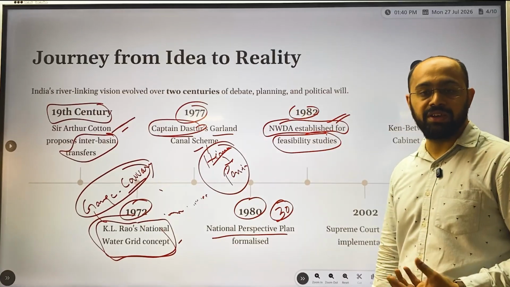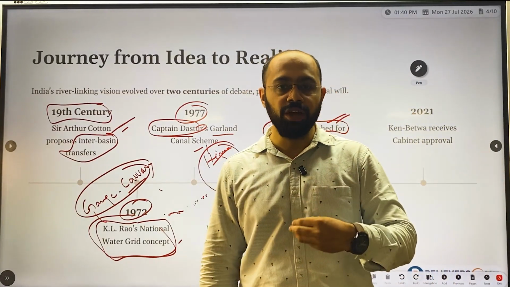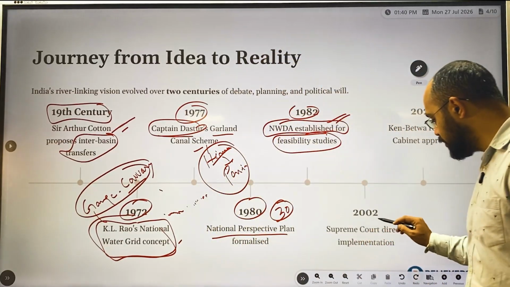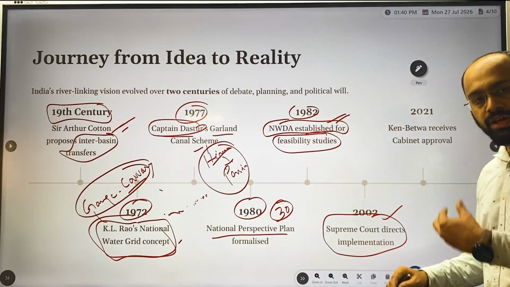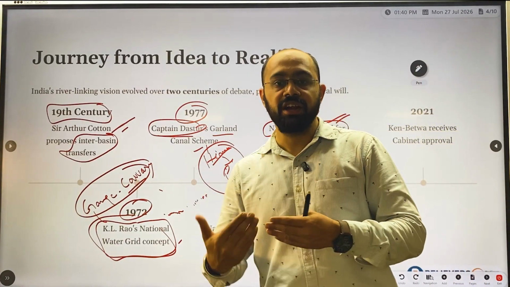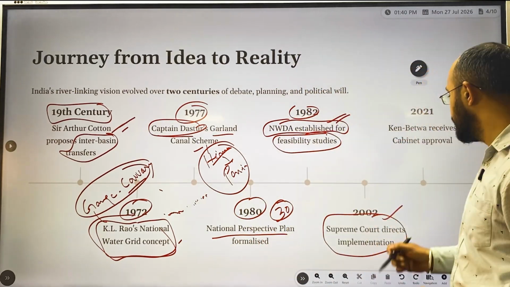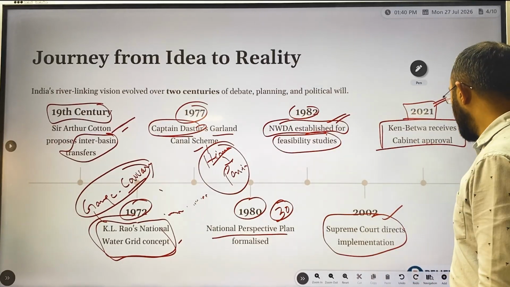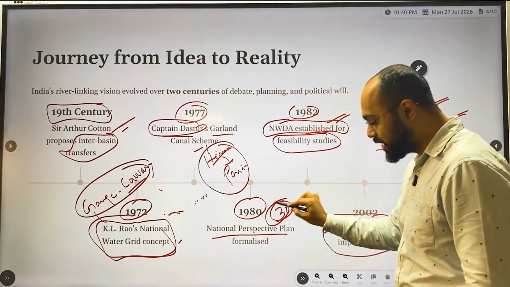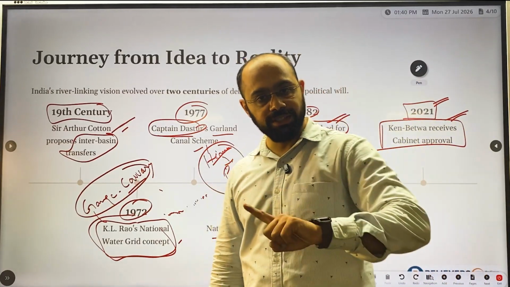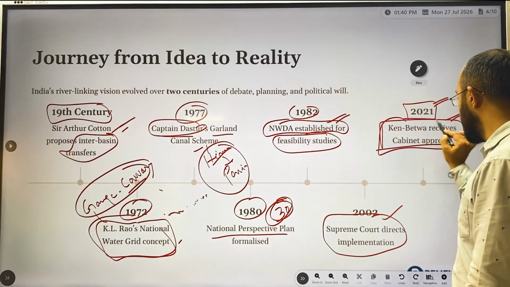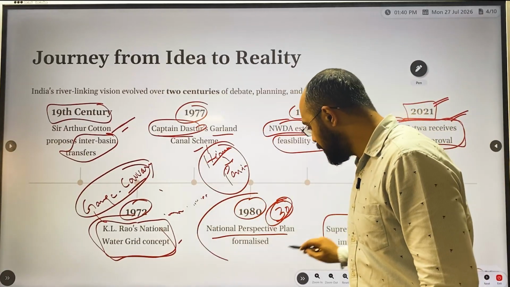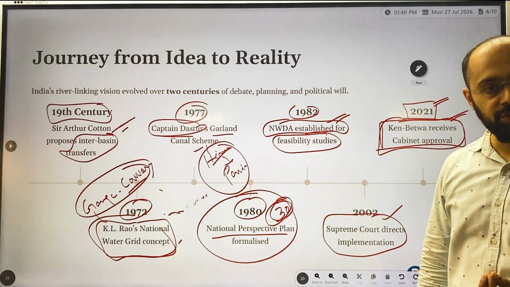After these feasibility studies, there was some opposition also because of environmental reasons. Now the Supreme Court also directed the implementation of this interlinking of rivers. As a result, in 2021, Ken-Betwa received the first approval. As I told you, there are 30 interlinking projects, and out of these, the first one to receive approval was Ken-Betwa. So we'll understand this, but before that, let's understand in more detail what the National Perspective Plan is.